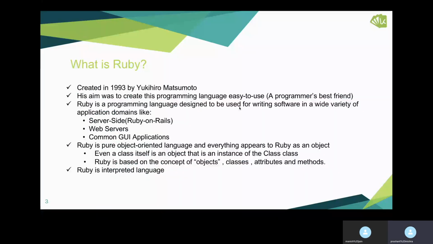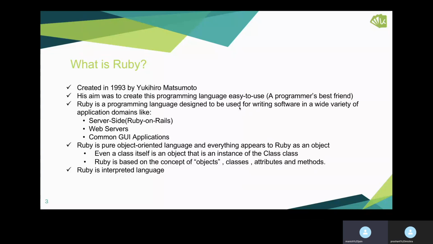Next with me, Manish is my colleague. He can also share the introduction about Ruby. Manish, please go ahead. Yeah, hello everyone. My name is Manish, and I have been working with Ruby on Rails for the last 8 to 9 years with MNCs. So here I will go through a brief introduction about Ruby.